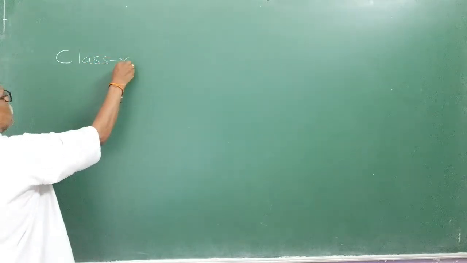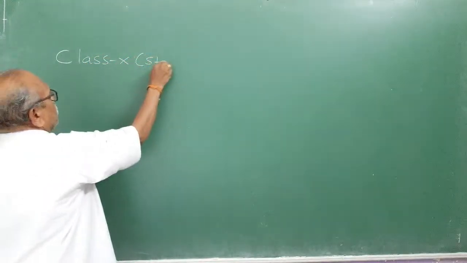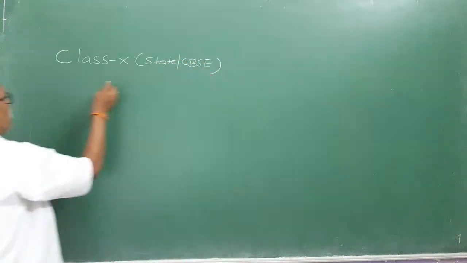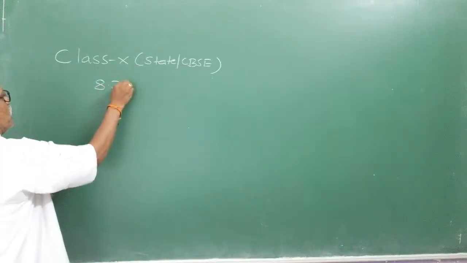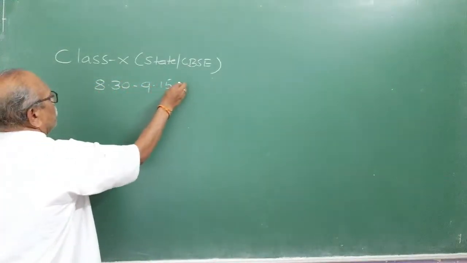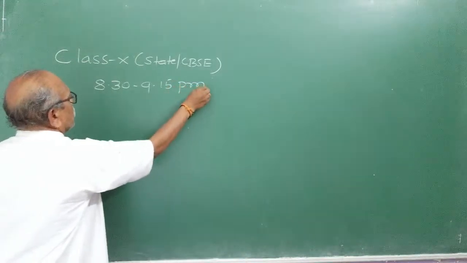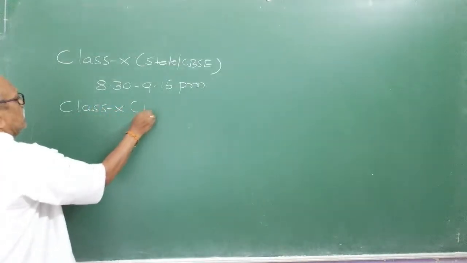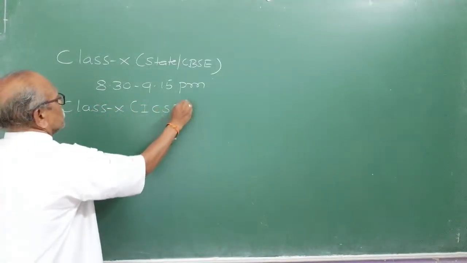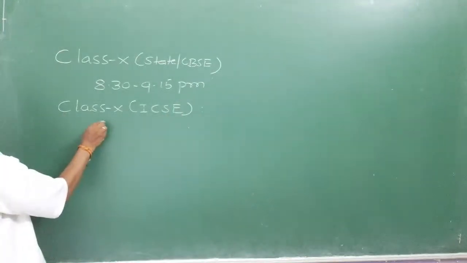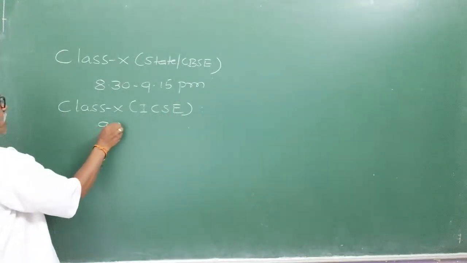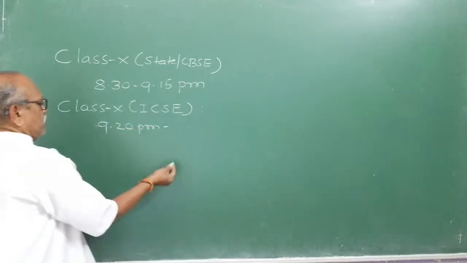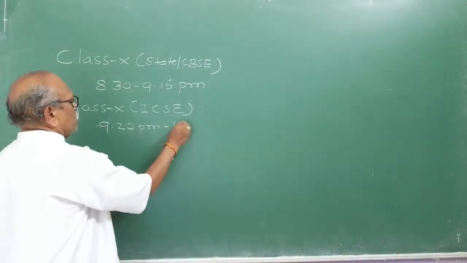Even in status also. Class 10 state CBSE combined will run between 8:30 to 9:15. Then I will take PM. Then I will take a 5 minutes break. Then I start your class 10 ICSE, both chemistry and mathematics on alternative days. From 9:20 to PM, I will take a 5 or 10 minutes break and start up to 10:05 PM.